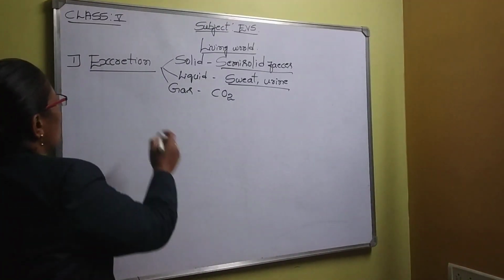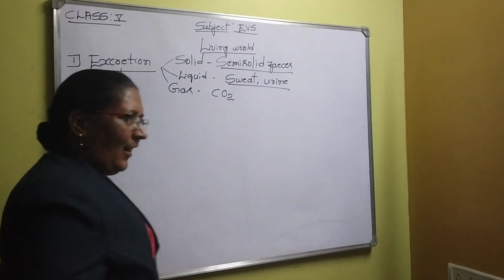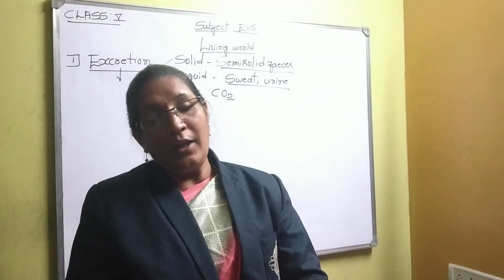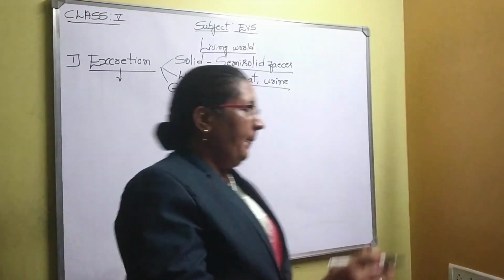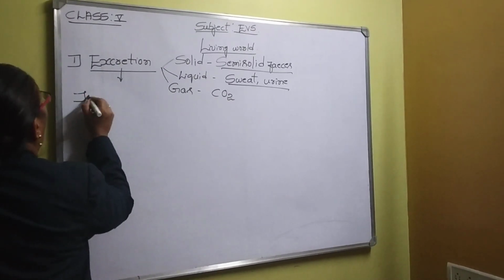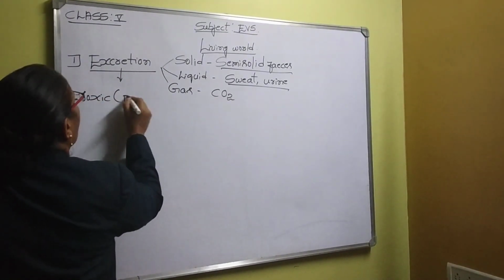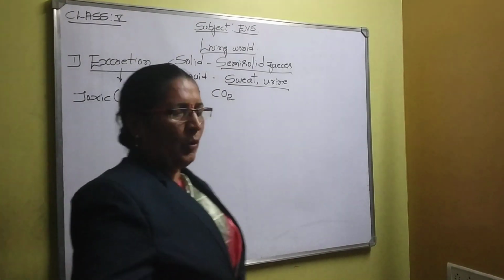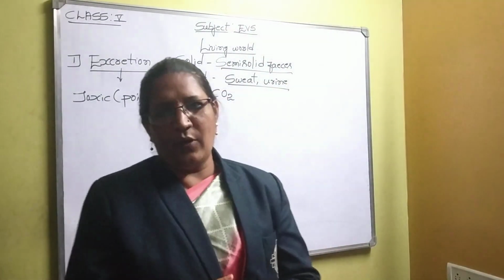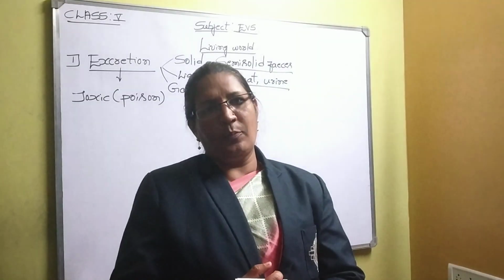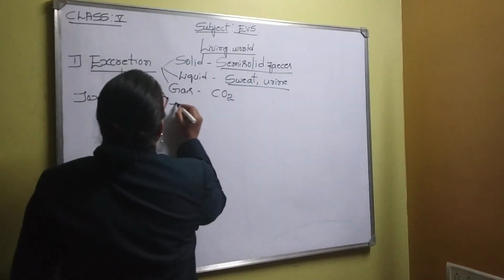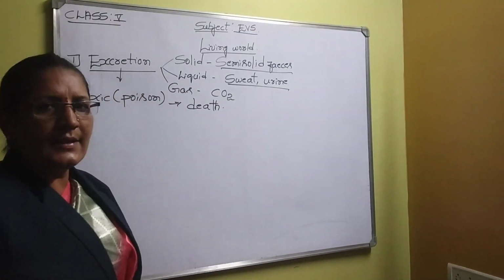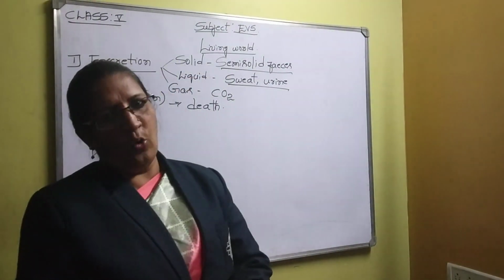Suppose we do not excrete the undigested or unwanted material from our body, what then? What may happen? Definitely it will become toxic or poison in our body. If any poisonous thing is in our body for a longer time, is it possible for us to live? Definitely it is not possible. Finally, it will lead to death. That is why we remove the undigested material from our body now and then.